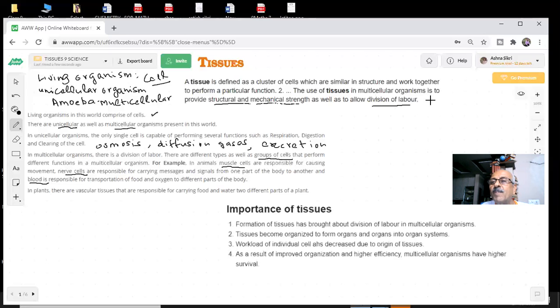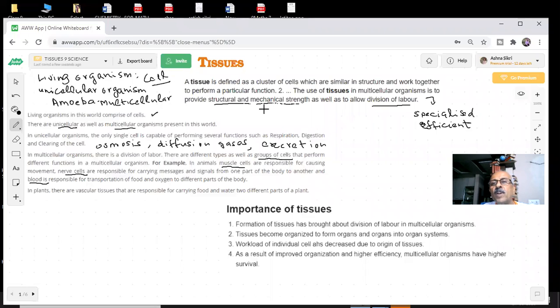Division of labor is very important, because when you divide the work and different groups of cells are performing different functions, they become highly specialized and can do their work more efficiently. Otherwise, efficiency will be very low. You know what we are saying. Efficiency is important, so their work efficiency will depend on division of labor. That's why there is a division of labor.